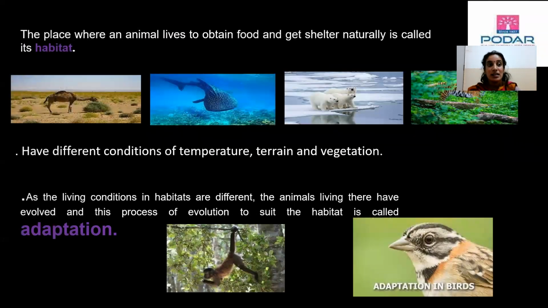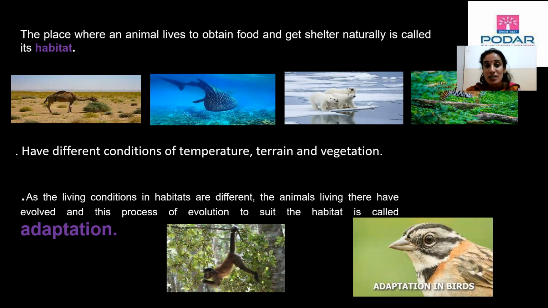The place where an animal lives naturally to obtain food and to get shelter is called its habitat. Different habitats have different conditions of temperature, terrain, and vegetation.